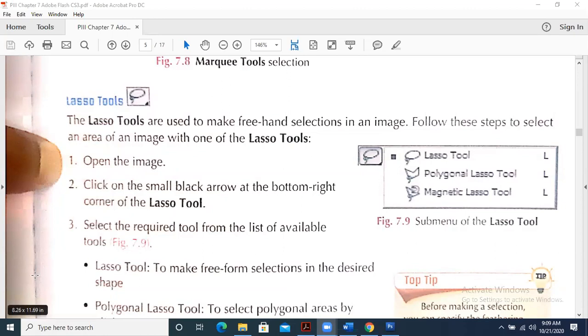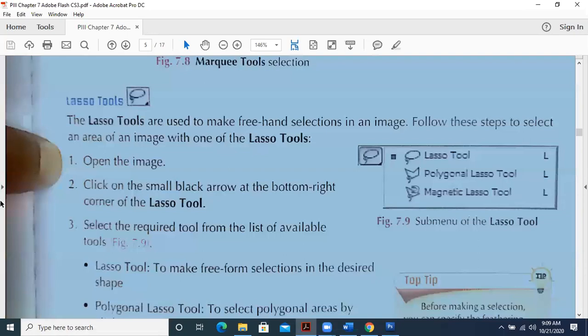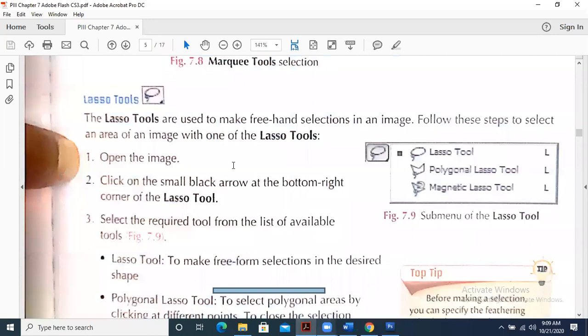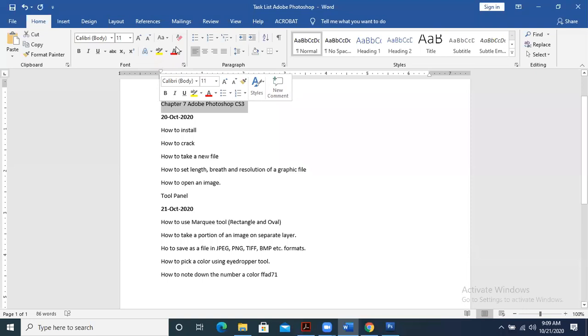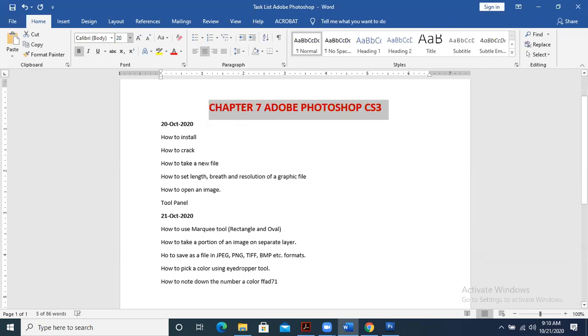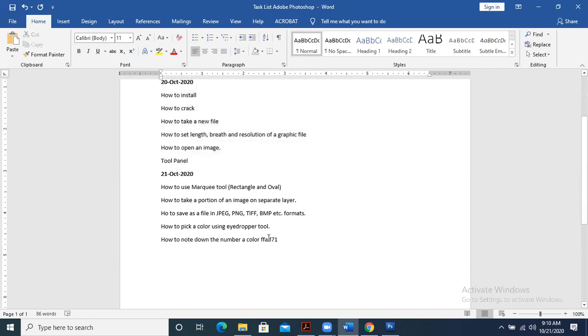So what you will do is take some background images and apply all these options. I will give you this file as well in your Google Doc, so that you can see what we have done today. What are the different things that we have done today, so you have to do it accordingly. This was yesterday's work that we did, and this is today's work that we have understood.